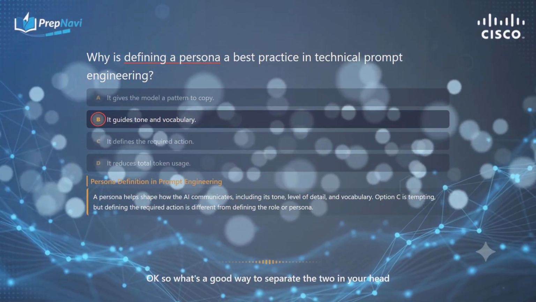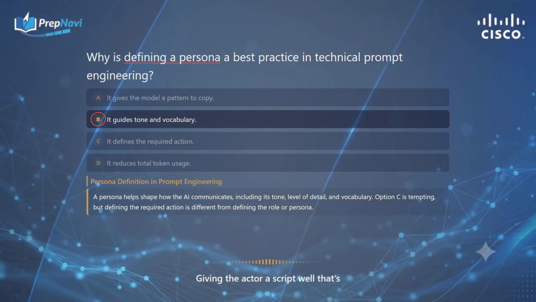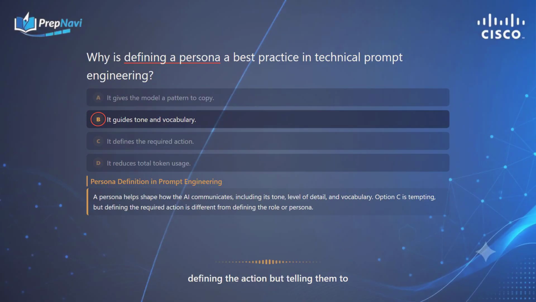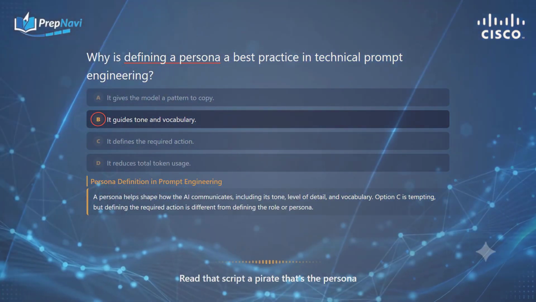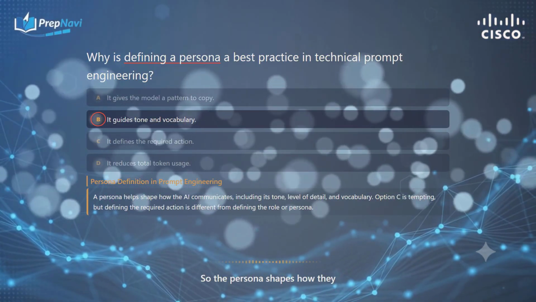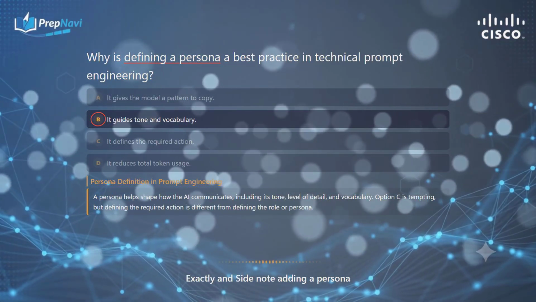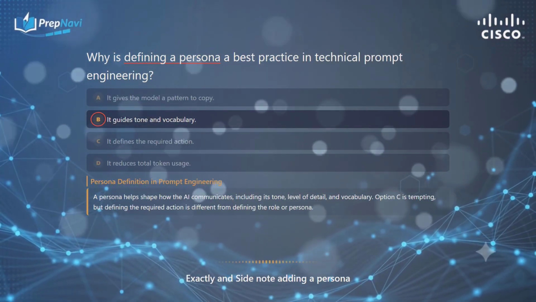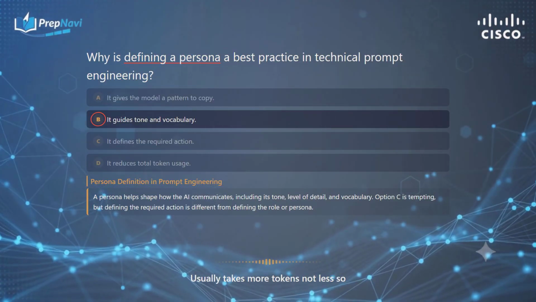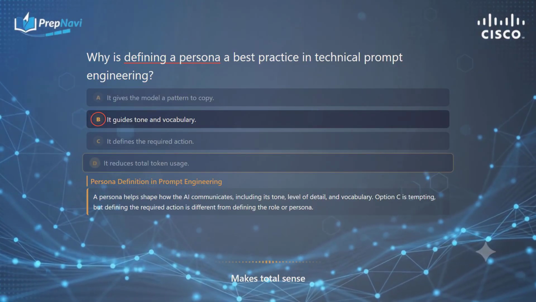Okay, so what's a good way to separate the two in your head? Well, think of an actor. Giving the actor a script, that's defining the action. But telling them to read that script like a pirate, that's the persona. Oh, I really like that. So the persona shapes how they communicate without changing the core task. Exactly. And side note, adding a persona usually takes more tokens, not less, so we can ignore that token usage option entirely. Makes total sense.